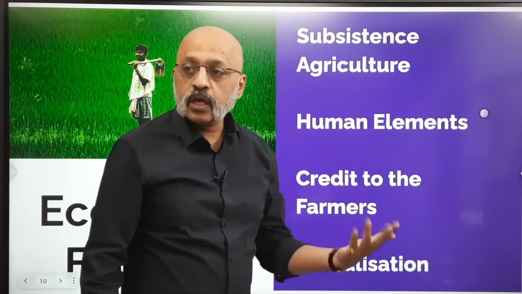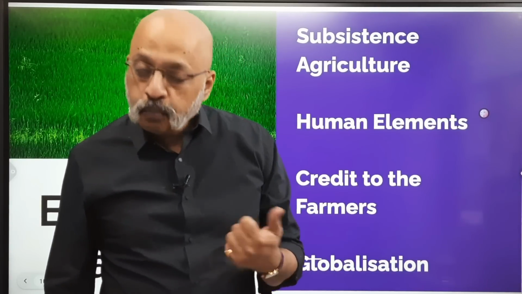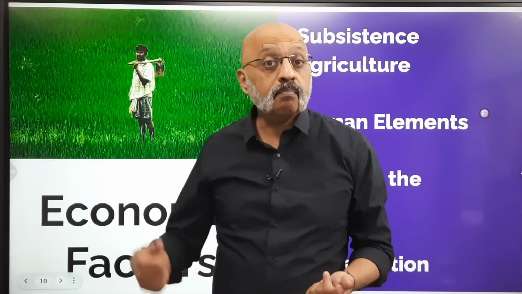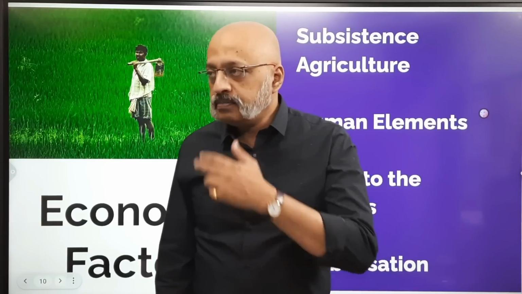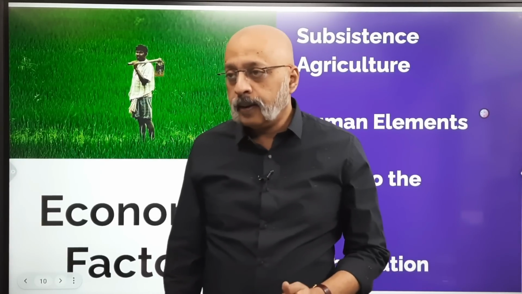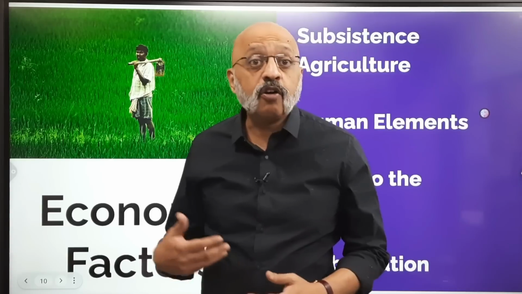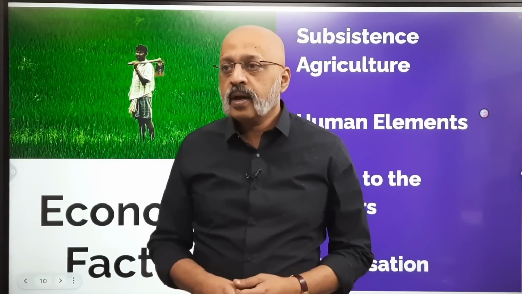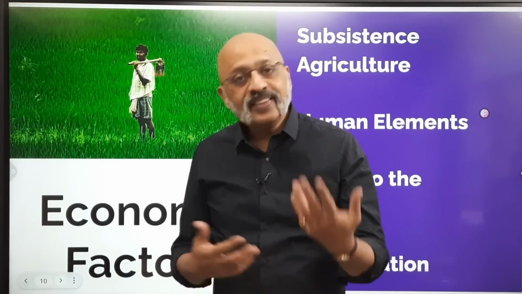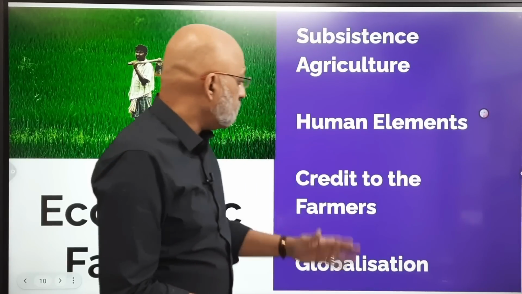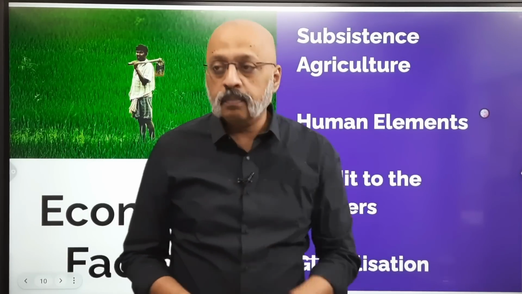The second one is human elements. Now, poor farmers who are under debt borrow money from private lenders at exorbitant rates of interest. Then you have the lack of education, lack of literacy, lack of understanding of how farming is to be done. They do not follow modern methods of agriculture, do not purchase modern equipment. There is no security against the failure of crops, the crop insurance scheme, etc. They don't quite understand, and they don't have the funds to invest in agriculture. Credit to the farmers. This is very important.